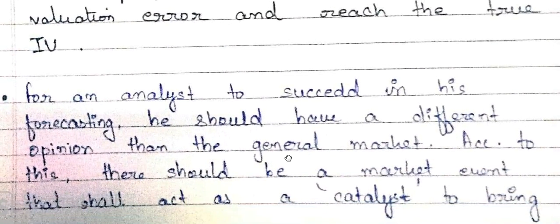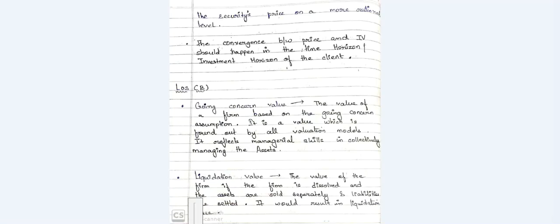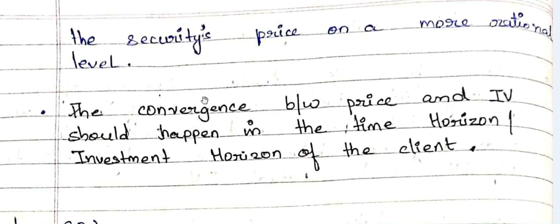Next, for an analyst to succeed in his forecasting, he should have a different opinion than the general market. According to this, there should be a market event that shall act as a catalyst to bring the security's price to a more rational level. So what does this mean? Let me just take an example over here.